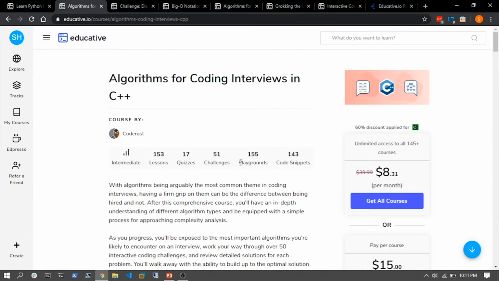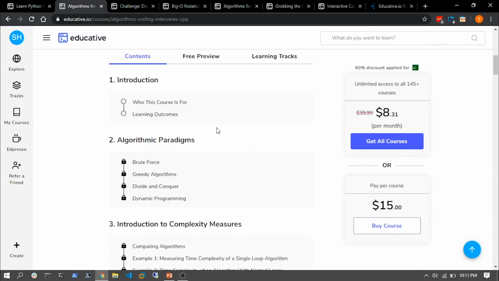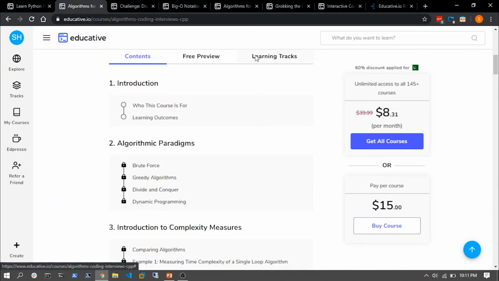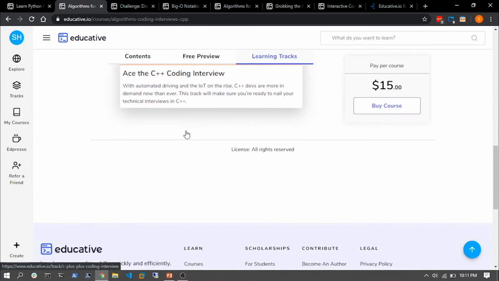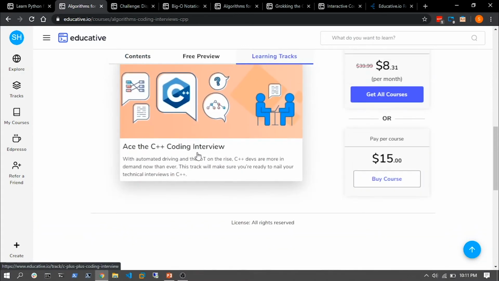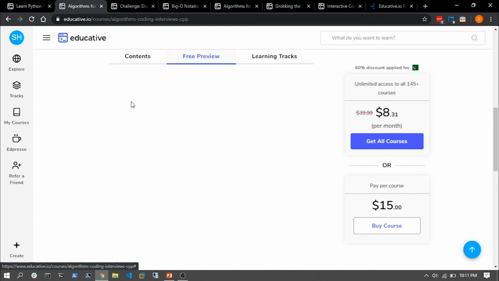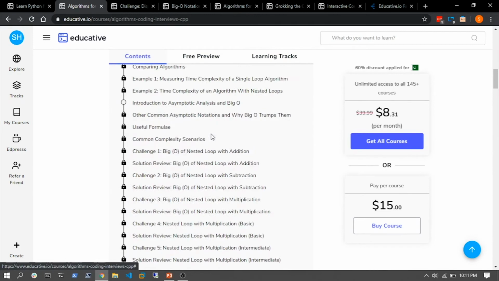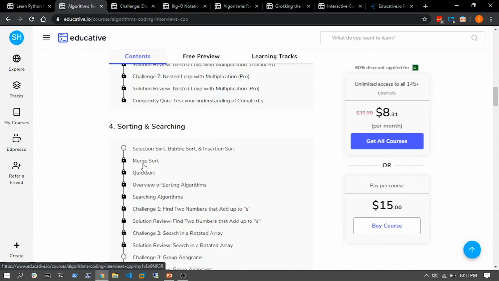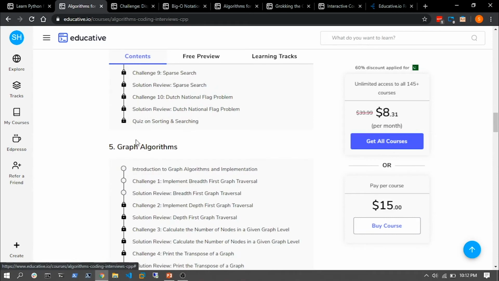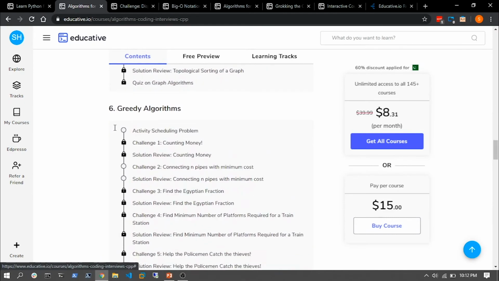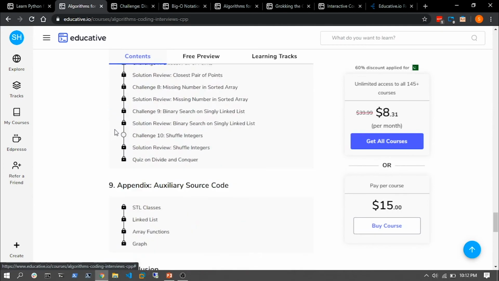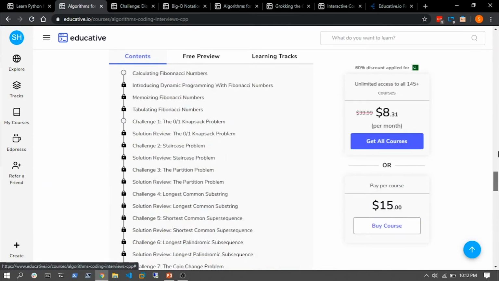All right, so it has lessons, quizzes, challenges, playground snippets again. I can take a look at the content. This is part of, I believe, a learning track. Yes, it is. It is part of the C++ coding interview. Let's get back to content. I can see there are some complexity measures. This is pretty great. Some sorting and searching. Ooh, here's merge sort, which I was talking about earlier, and you'd be taking a look at it in this section as well. Similarly, you have some graph algorithms, then greedy algorithms, dynamic programming, more sections, and so on. And this is a conclusion.